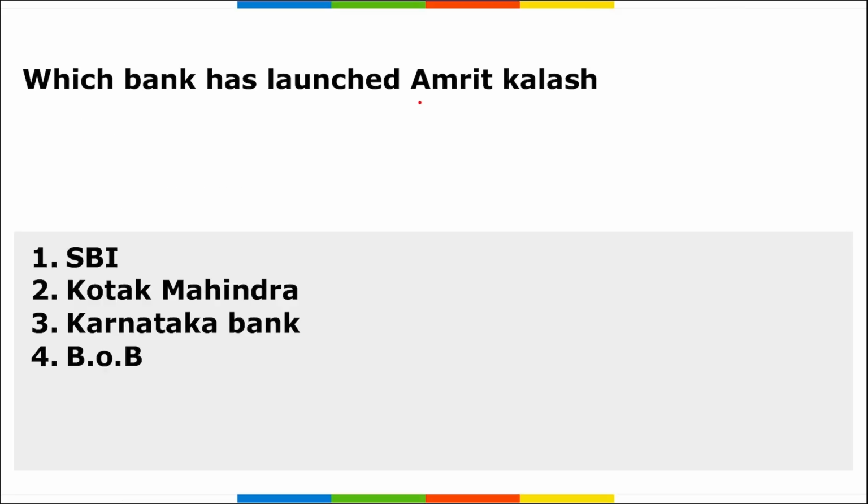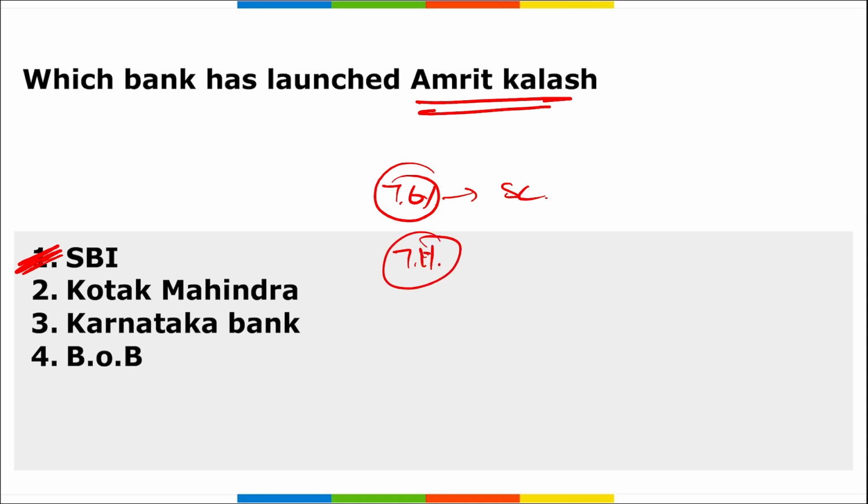Next, which bank has launched Amrit Kalash? Remember this Amrit Kalash. This is a new term deposit scheme, Amrit Kalash, that was launched by State Bank of India, and this will be providing 7.6% interest rate for senior citizens. I'll repeat, SBI has launched Amrit Kalash, a limited period term deposit scheme with an interest rate of 7.6% for senior citizens and 7.1% for normal citizens.